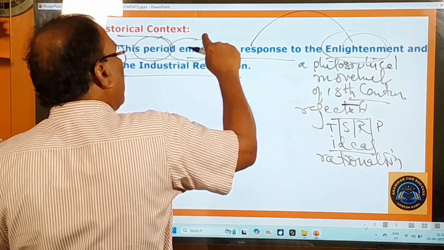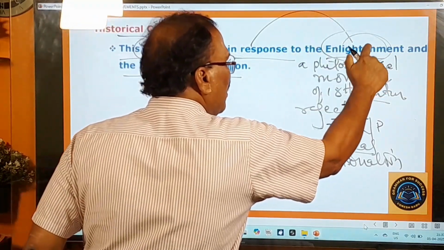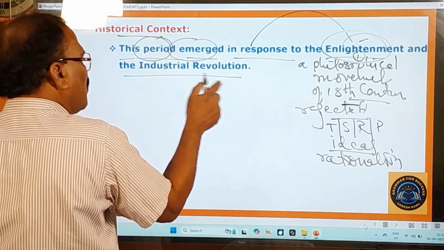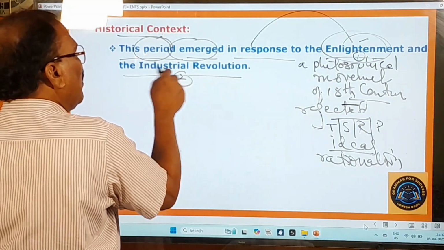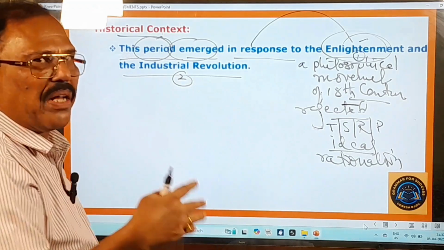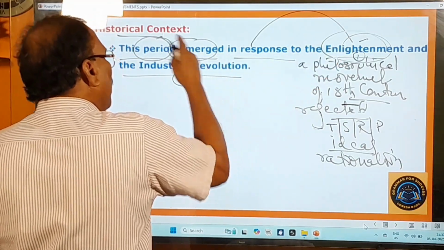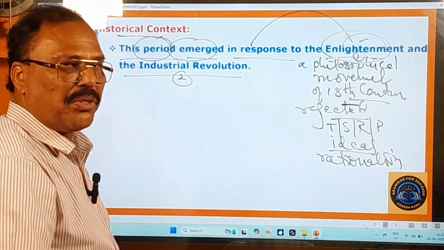This romantic period emerged in response to this Enlightenment, one point, and it also emerged as a response to the Industrial Revolution. Industrial Revolution in Telugu is parisramika viplavam. So in response to these two things, this period came into existence.